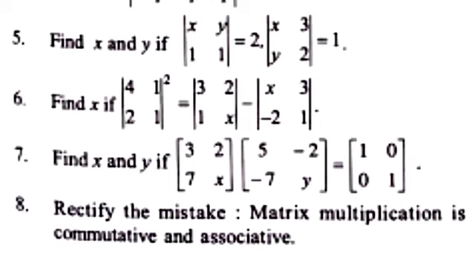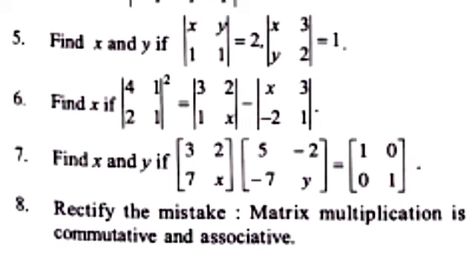Question number 6 is given: find x, where the determinant squared is given, 3 to 1 x minus x 3 minus 1. Simply solve. And question number 7 is to find x and y. Multiply the first two matrices, equal to the third, and you will get two linear equations, and then you can find the values of x and y.